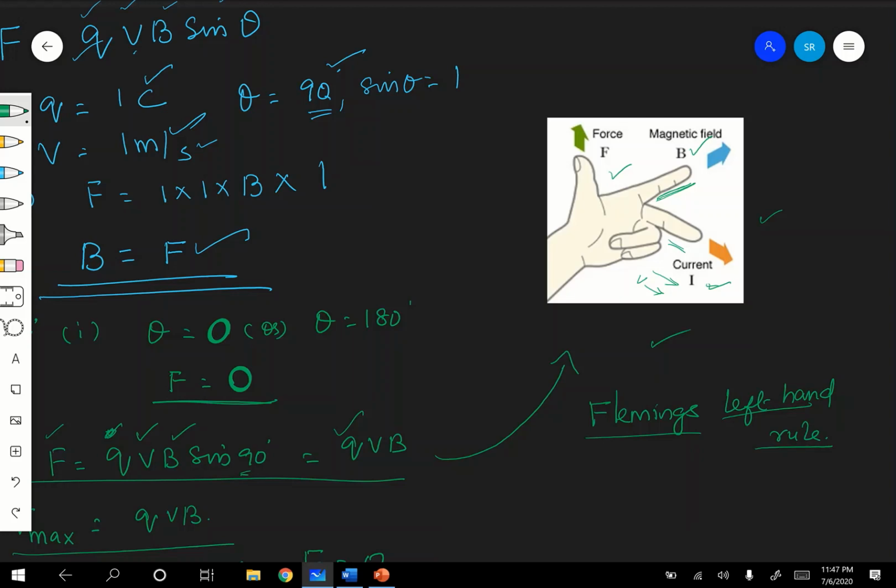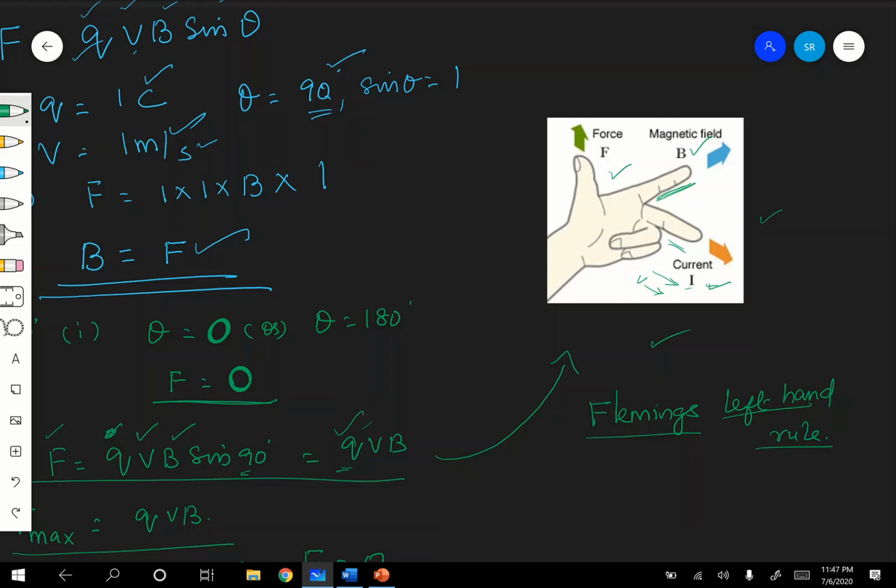Are you following here? You don't give it in terms of current here, because the charge is moving. So it is better you give only the direction of the middle finger as the direction of motion of the positive charge.